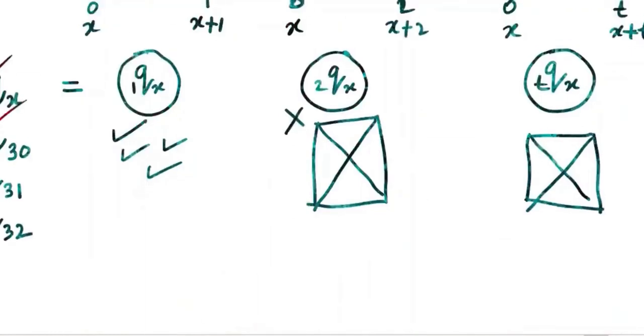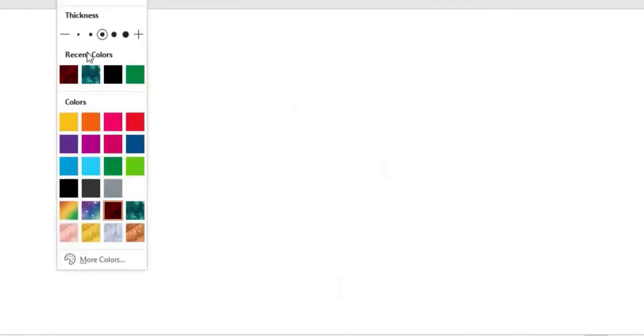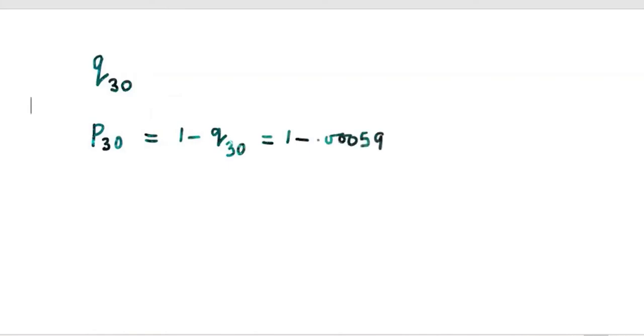Directly you can see the table. Now how can you find qx2 or px2? Suppose we know q30. p30 is not given in the table. How can you find p30? That is 1 minus q30. So if you know q30, we used already 0.0006, you will be able to find p30.